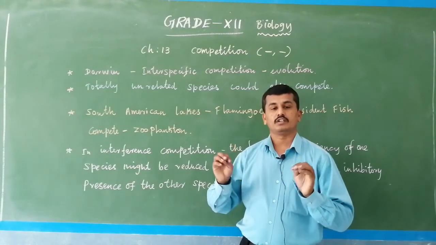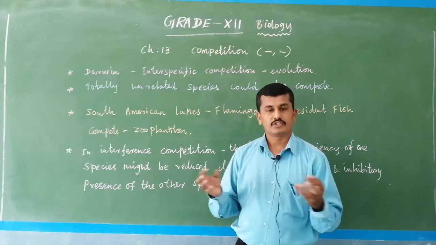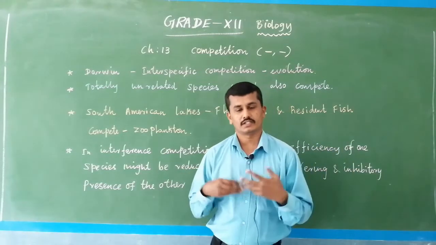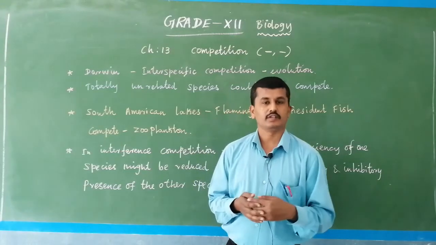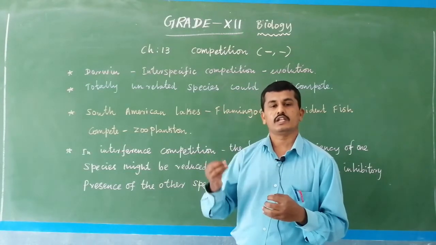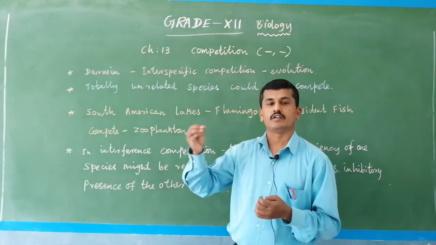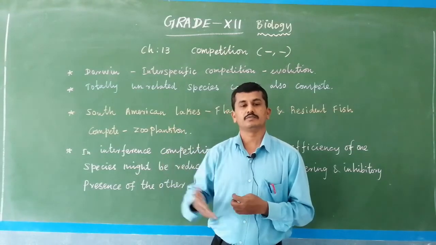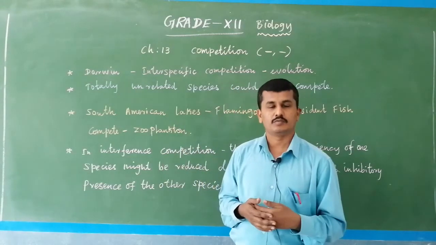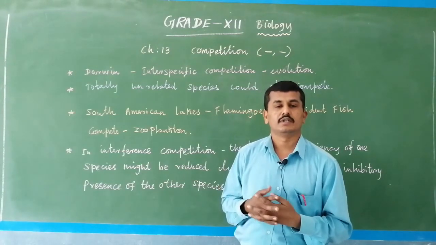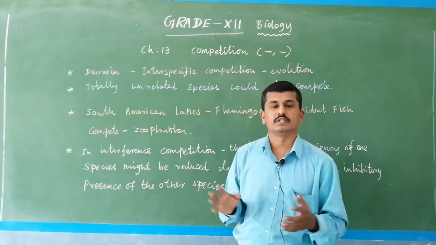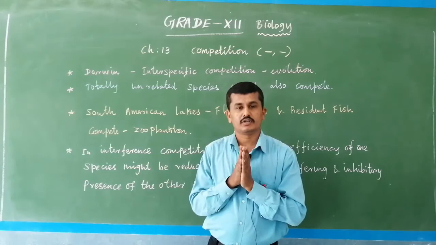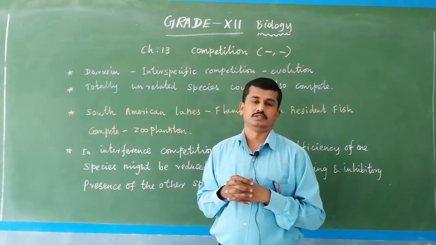Two species survive in a particular environment, and competition takes place between them for food, for resources, for reproduction, or maybe for space. The superior species develops into a new species, forms variation and develops into a new organism. The inferior species is eliminated from the surroundings or from the earth. Darwin said competition is a potent force for evolution.